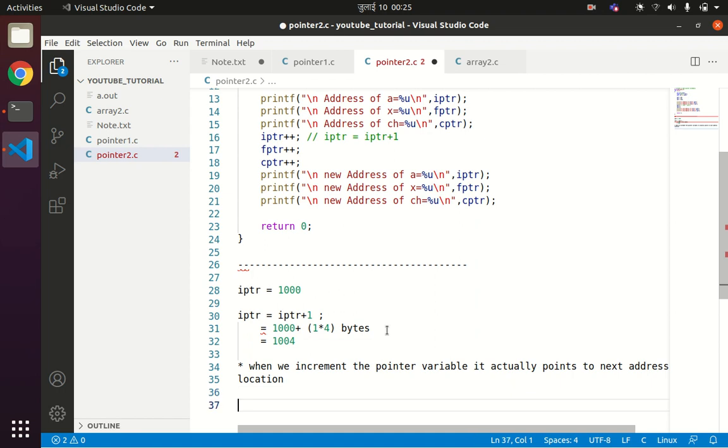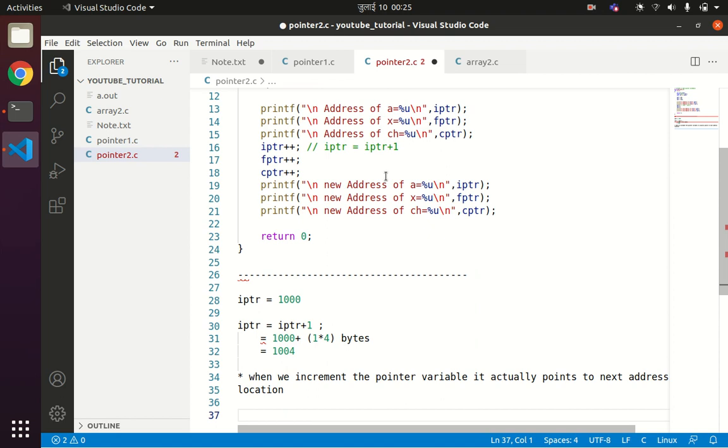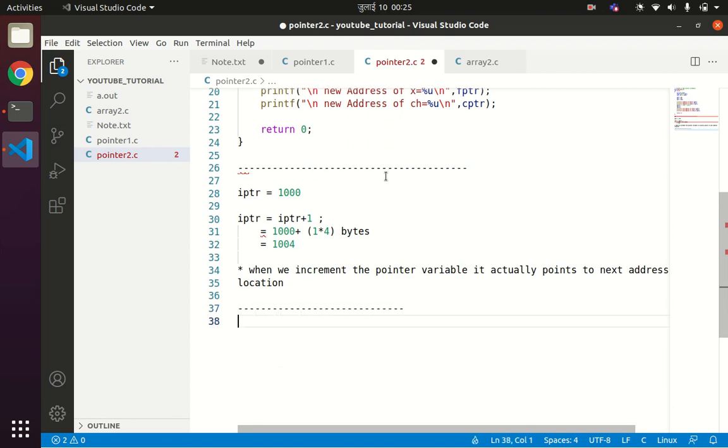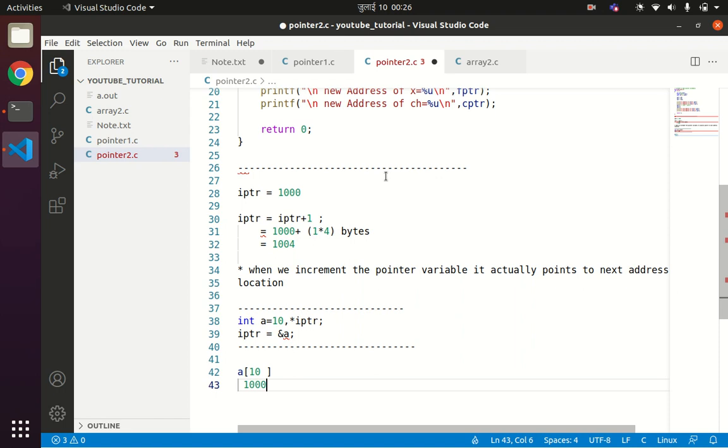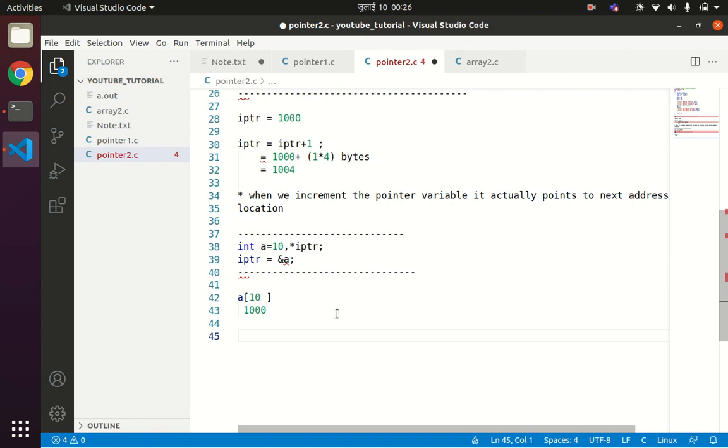So if you visualize this, let us say int a equals 10 and int star IPTR, and IPTR equals ampersand a. Then the memory mapping of this statement will be something like this. A variable a will be created and it will store the value 10. Suppose 1000 is the initial address, then I'm creating one pointer variable IPTR. IPTR will hold the address of a, which is 1000.